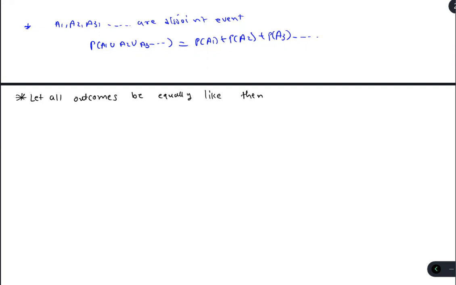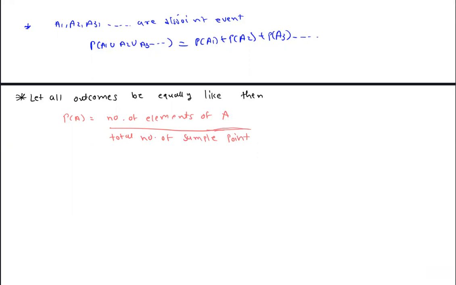If this is the case, then the probability of A is equal to the number of elements of A upon the total number of sample points, meaning the total outcomes in the sample space. This is the total outcomes, and this is the number of elements of A.